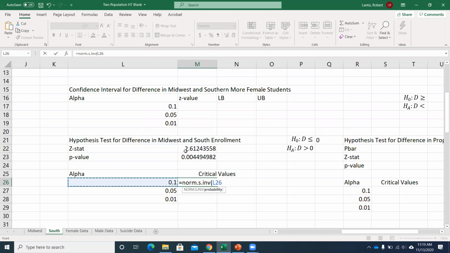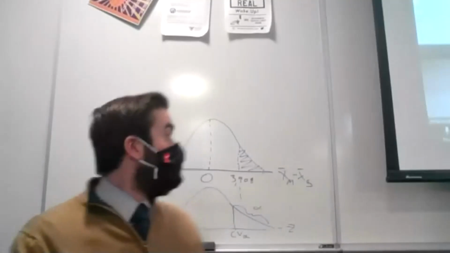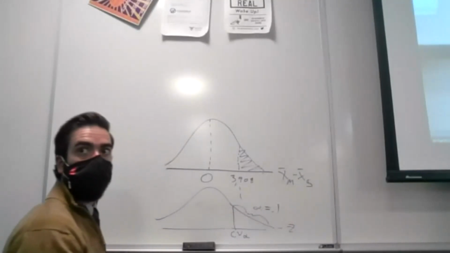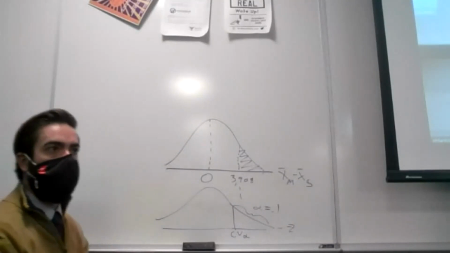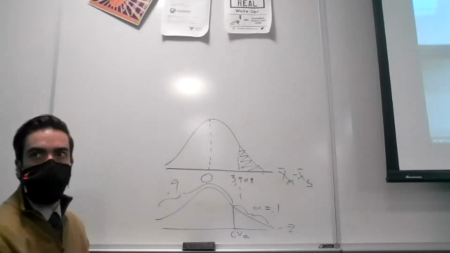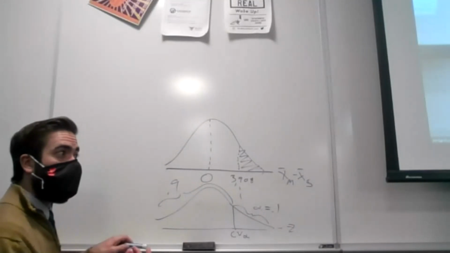So if I wanted 0.1 in my upper right tail, there's two ways I could do this. What's one of the ways I could find the z value that would give me 0.1 in the upper right tail? Instead of putting 0.1 in here, I know that I want 0.1 in the upper right tail, so I have to tell Excel the area to the left, which I know has to be 0.9. So I can go ahead and do it that way.